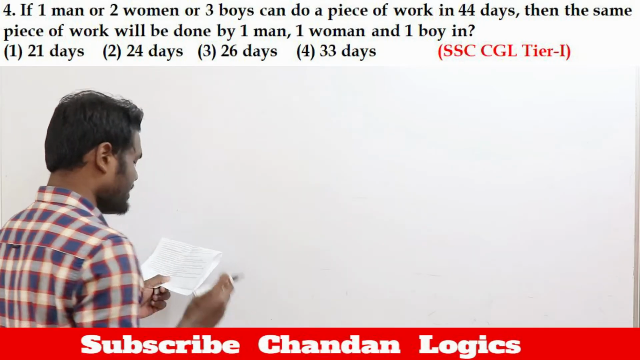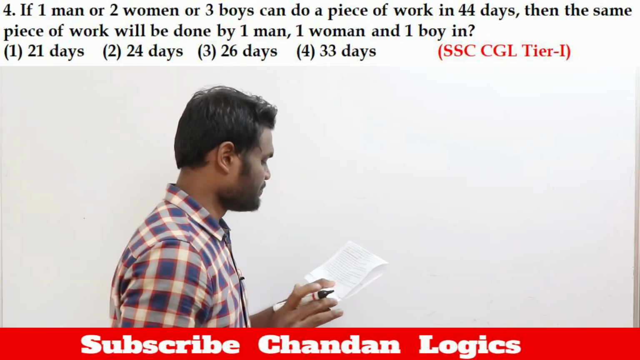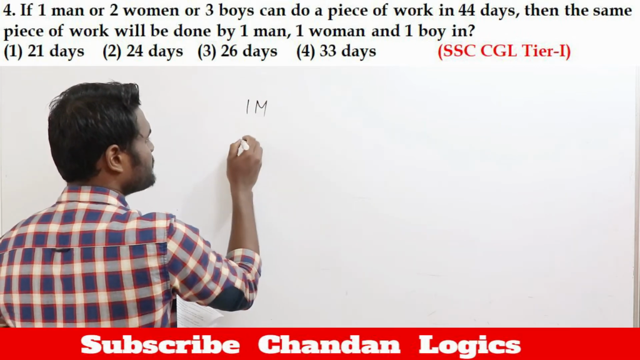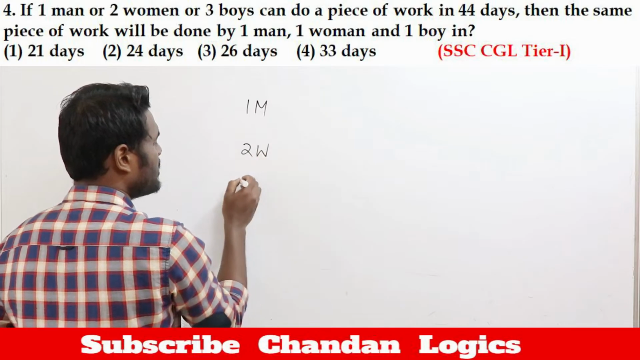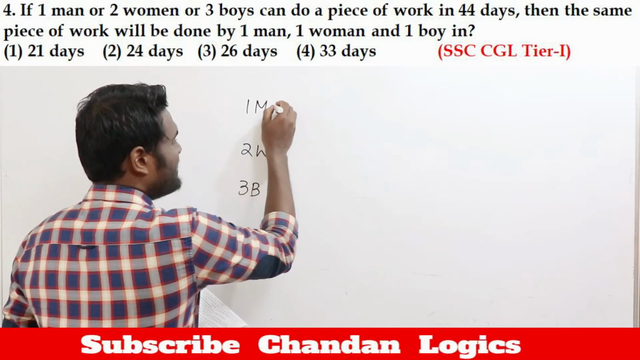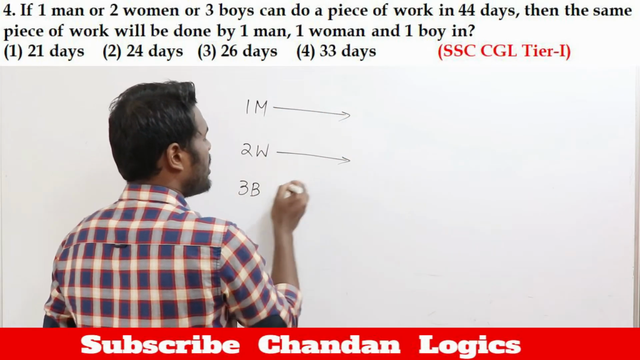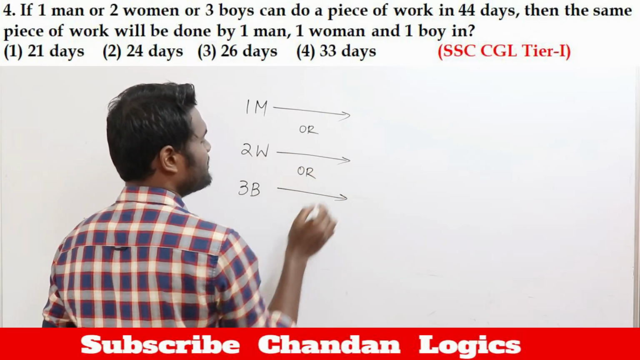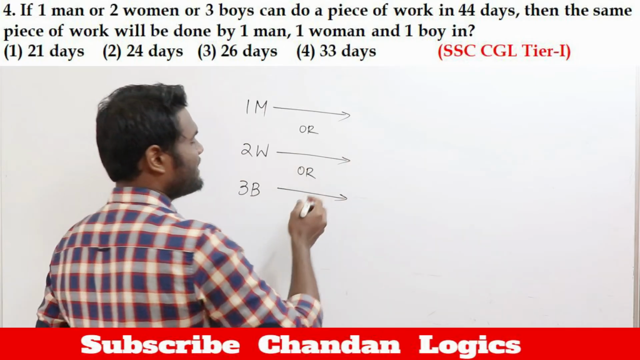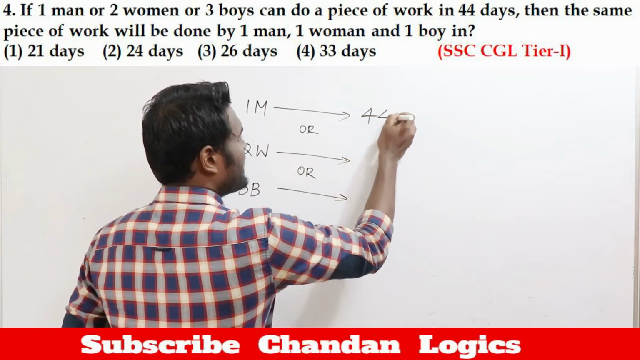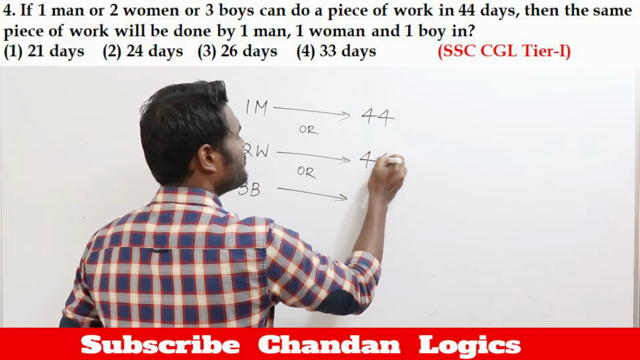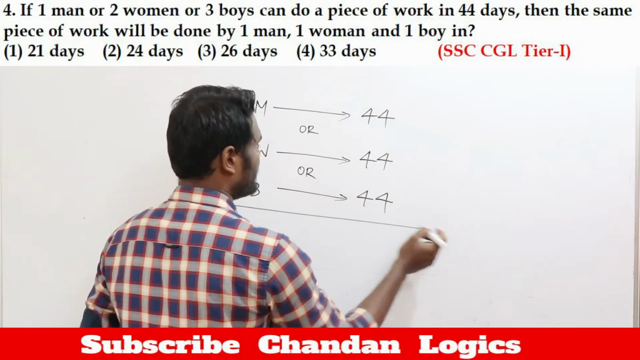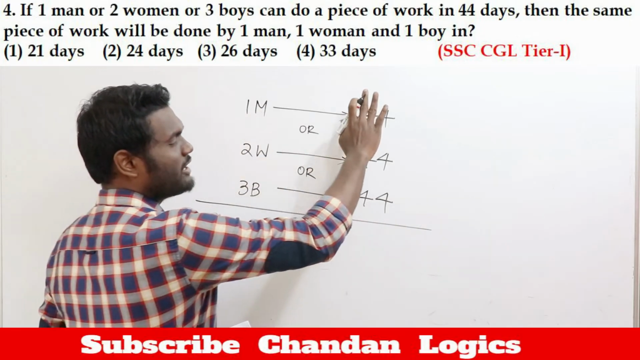Let us look at it if it is 3. It is saying this way. Even this was asked in the CGL examination. 1 man or 2 women or 3 boys. Even here the question is like or. Whenever it is or, the number of days will be the same. It is saying that 1 man working or 2 women working or 3 boys working will do the work in how many days? It seems 44 days. If any of them work, they will do the work in 44 days.